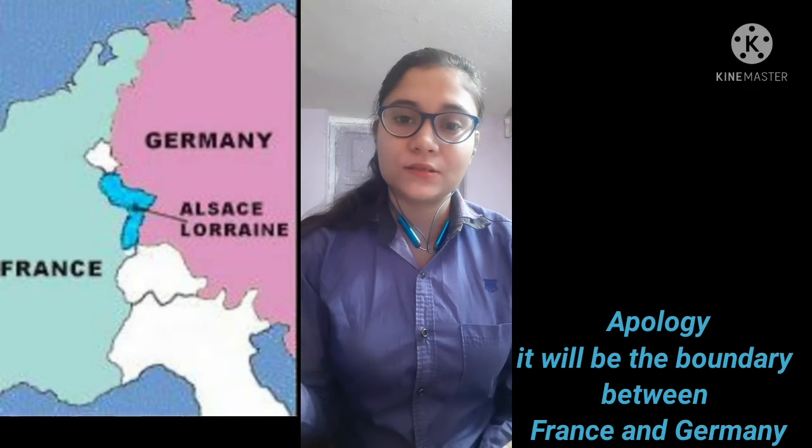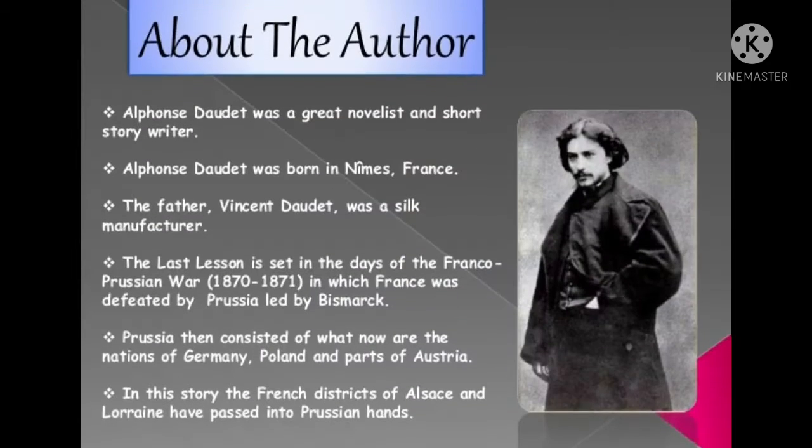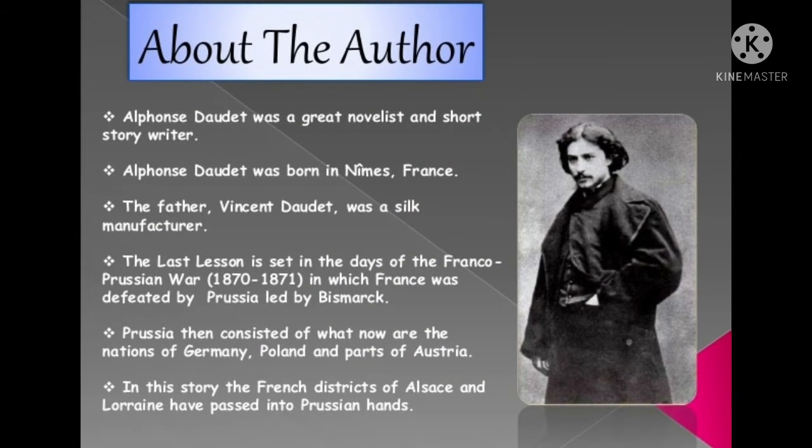So before starting on this story, let me tell you something about the backdrop of the story. The setting of the story is in Alsace. Alsace is the area or province in France which acts as a boundary between Switzerland and Germany. At that time, it is Prussia. This story is written by Alphonse Daudet, who was born on 13th May 1840, and he has written this story on the backdrop of the Franco-Prussian war which was going on in 1870 to 71.